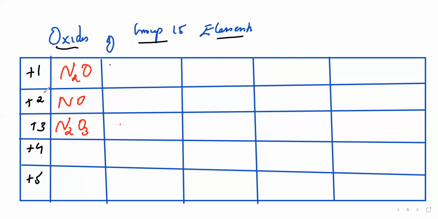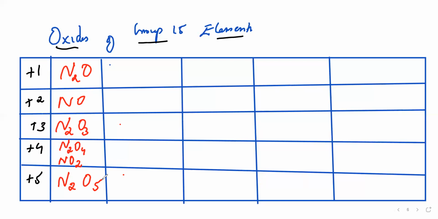Next one is N2O4, that is dinitrogen tetroxide, or I can write it as NO2, nitrogen dioxide. Last one, +5, nitrogen pentoxide, N2O5. Again, in the 1 mark questions, if they ask you about the oxidation state of nitrogen in this, you can just remove the table and write down the answer. So +1 and +2, that's it.